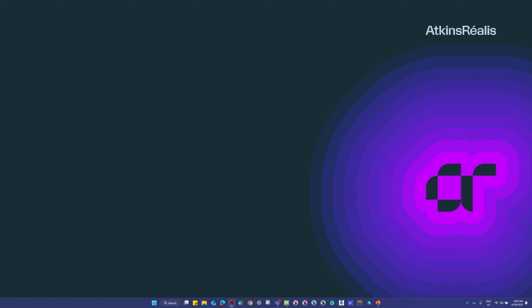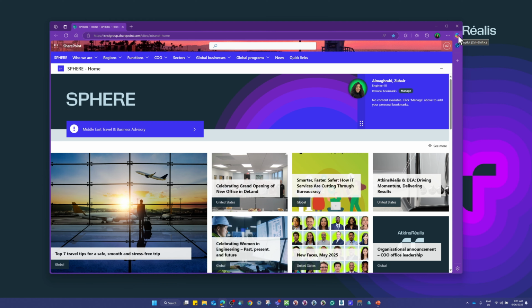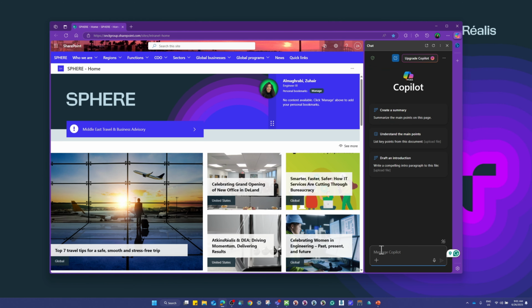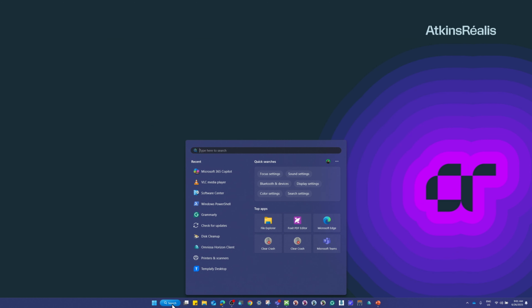Okay, so let's show you where you can find Copilot chat in your Atkins Realis machine. The first place is if you open your Microsoft Edge browser, it's going to be here because it's already part of the browser itself. You see the logo here, just click on it and then you can start chatting with it. That's one way.